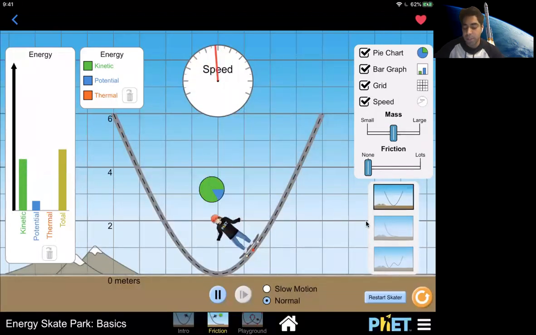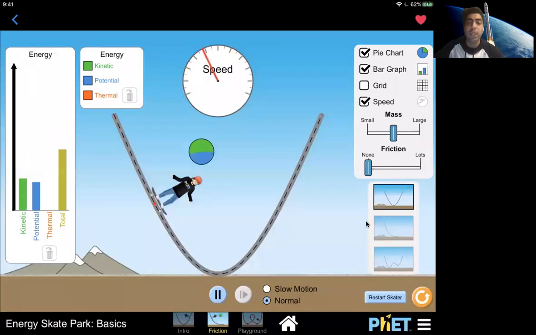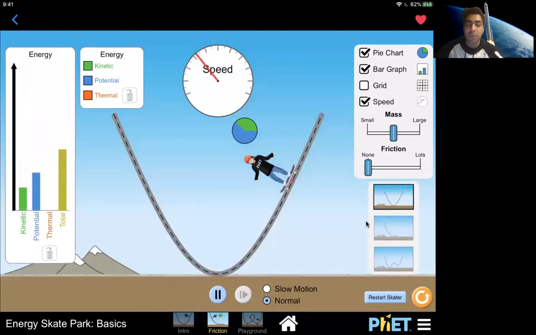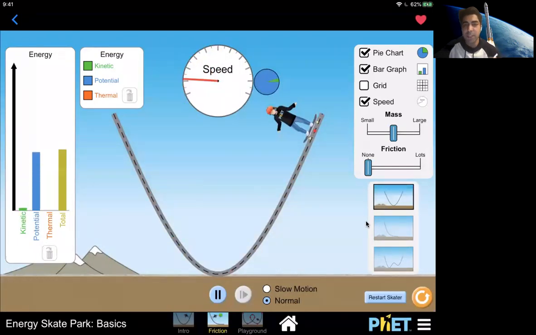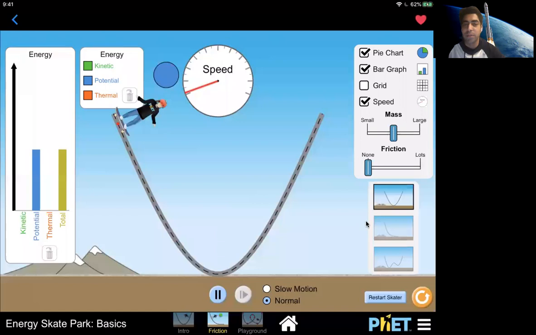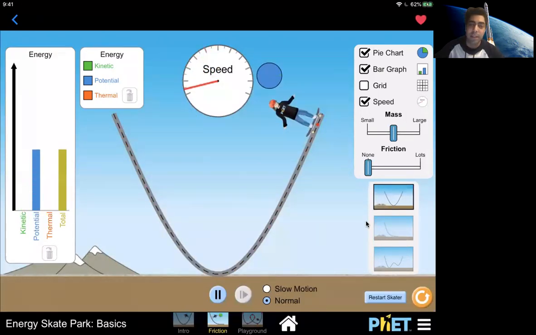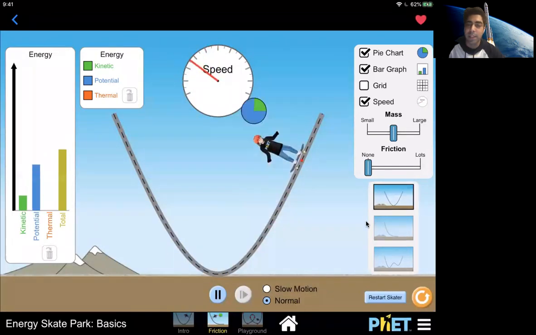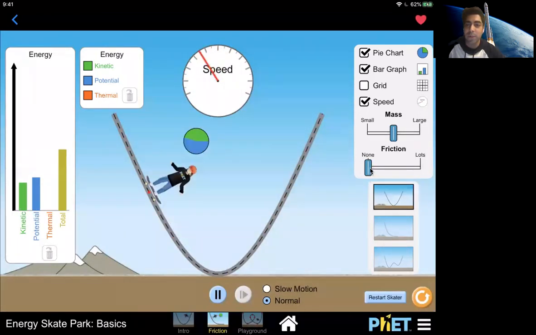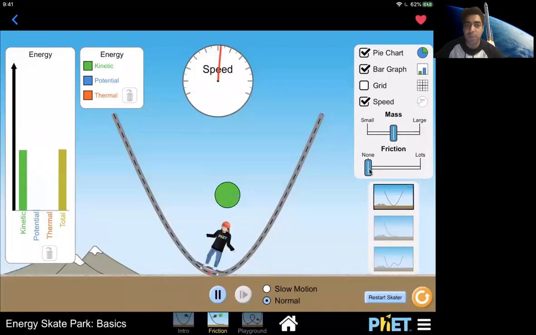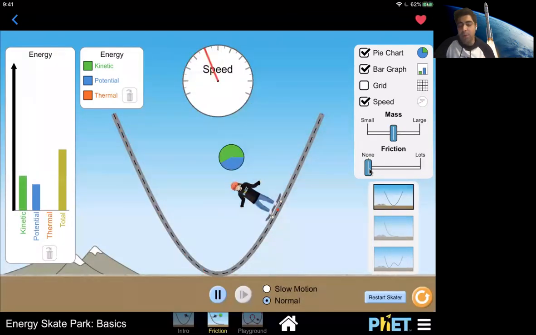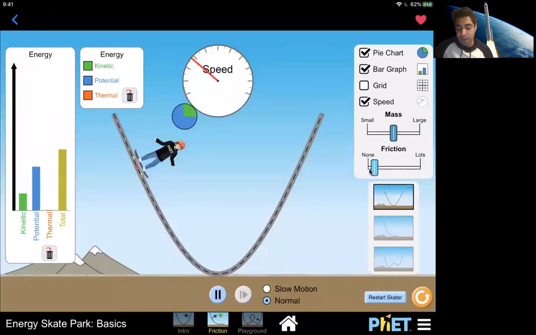Let me just get rid of the grid so that it's a better view. What you need to realize is that he keeps moving between the same 2 points again and again. So the maximum point he reaches on the right-hand side is at the same level as the maximum point that it reaches on the left-hand side. Now, why is that? Because if you look at the bar for friction, we've reduced friction to 0. That means there is no external force acting. Now, I'm going to increase friction and see what happens.